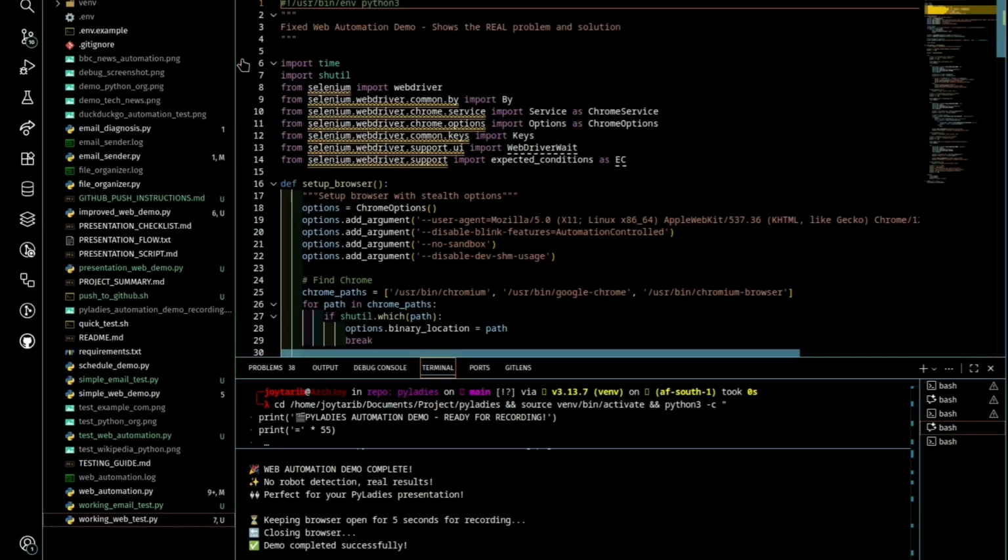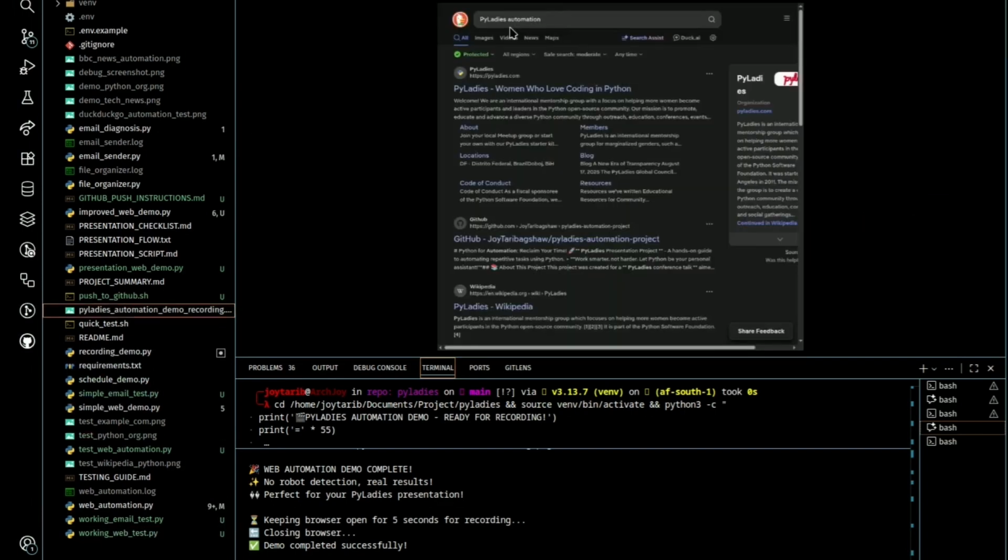And then you can also see the images of all your searches, the screenshots of all your searches. It comes up here so you can see. And here you can see PyLadies automation and all information ranked according to their SEO, anything that has to do with PyLadies. Okay, the script even extracted the first result title, so we could save this data, we could analyze trends, whatever we need.